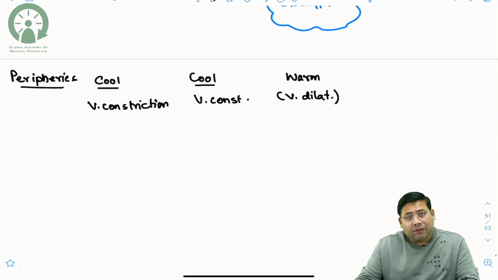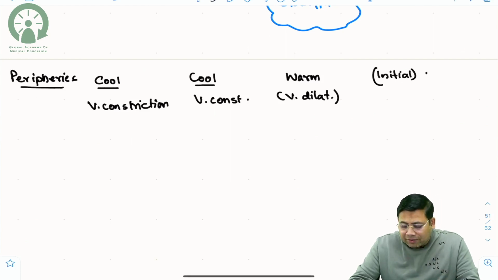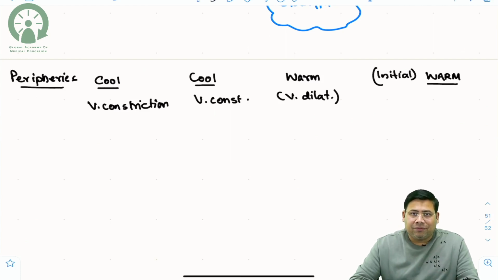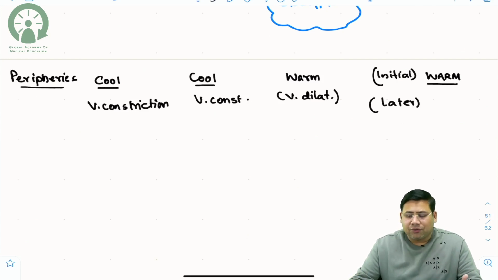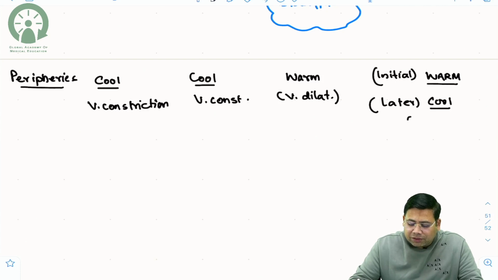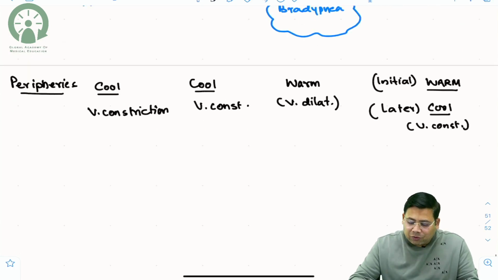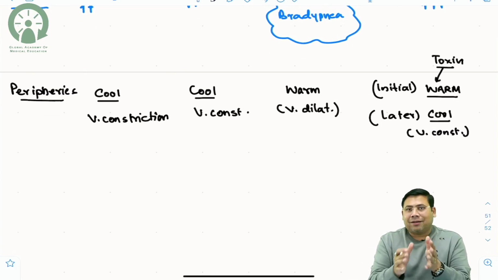And what about in septic shock? So students, initially it is due to the effect of toxins, that is bacteria, that the extremities are what, students? Warm. But as the shock overtakes the body and systemic metabolic slowing is there, later it will also behave like a patient of hypovolemic or cardiogenic shock. So extremities become what, students? Cool, and this is because of vasoconstriction. So in the early phase, the extremities are warm, not because of vasodilatation, but because of the effect of the toxin. So toxins are a very important character in this.